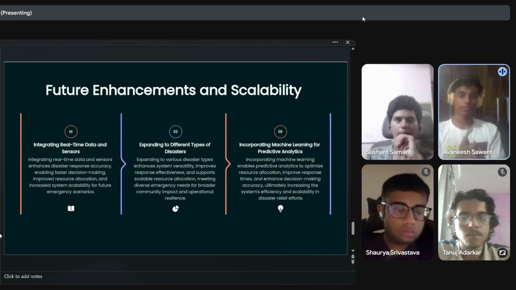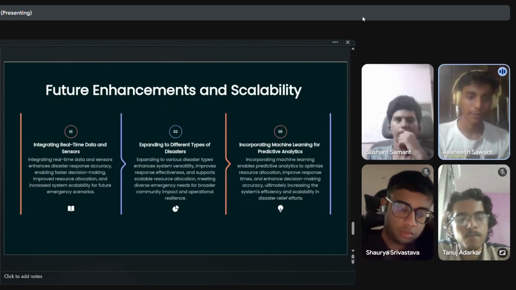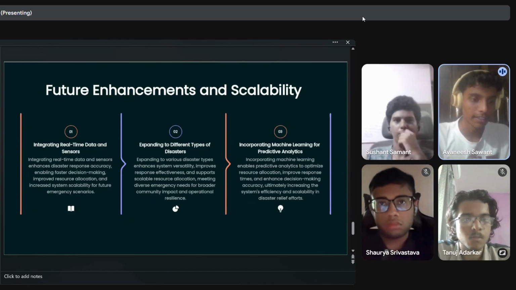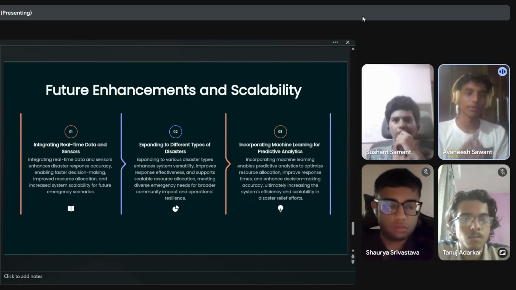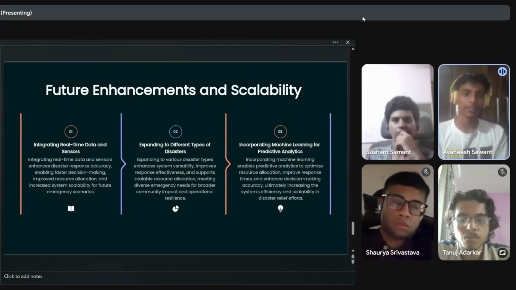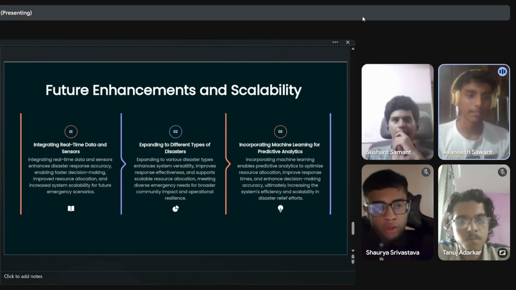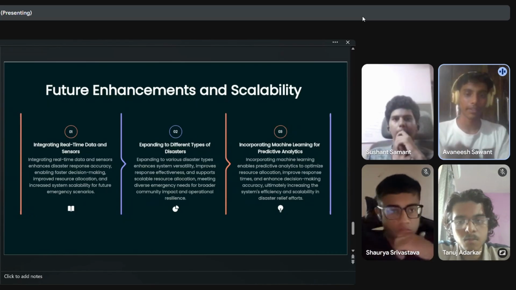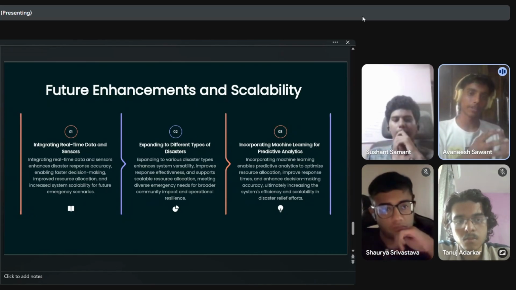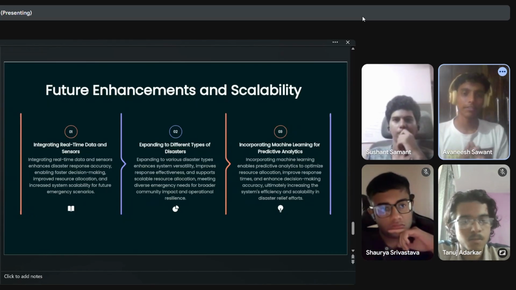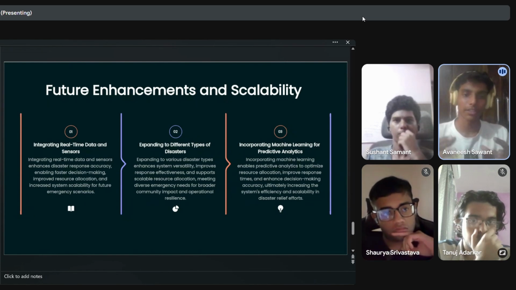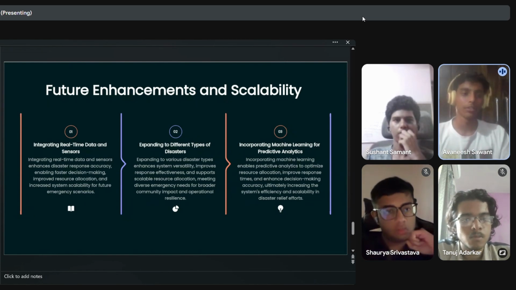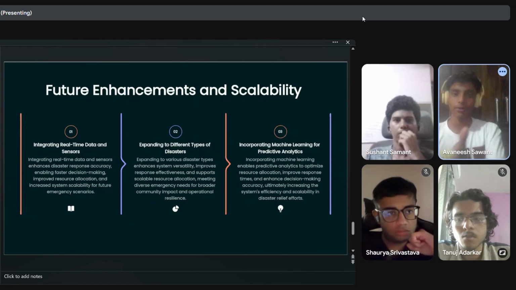I would also like to talk about the future enhancement and scalability of our project. That is integrating real-time data with sensors, which enhances disaster response with more accuracy and speed. It minimizes delays. And then expanding to different types of disasters that are not included at the moment in our project. Then we are also incorporating machine learning models for predictive analysis. And now I would like to show you the demonstration of our code.